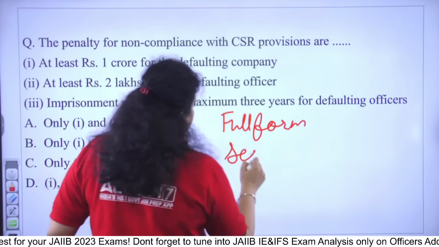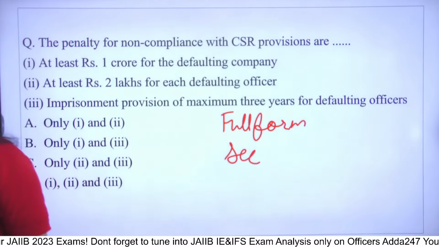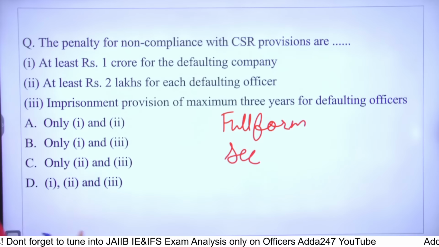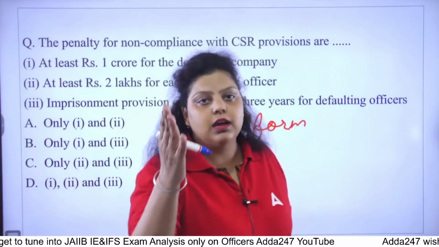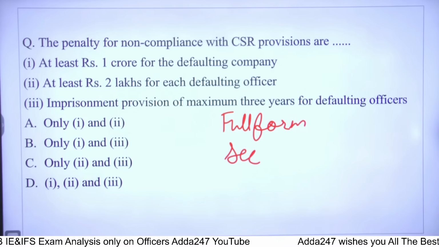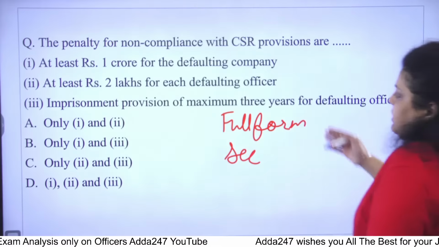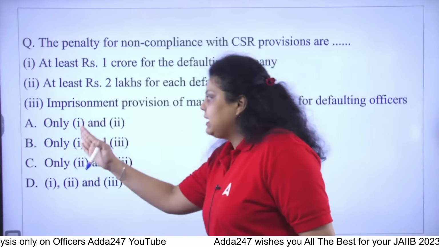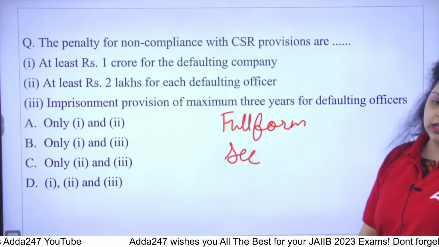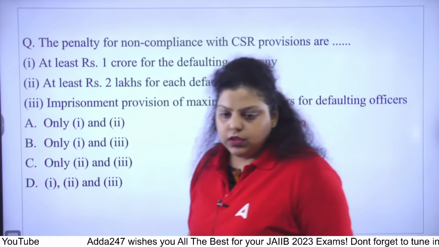Then the section in which it has been managed. Now, the question is asking what is the condition or what is the penalty if you are not following the compliance of the CSR. First is saying at least 1 crore for the defaulting company. Second is saying at least 2 lakh for each defaulting officer. Third is saying imprisonment, provision of maximum 3 years for defaulting officer. What do you think which of the following is correct?